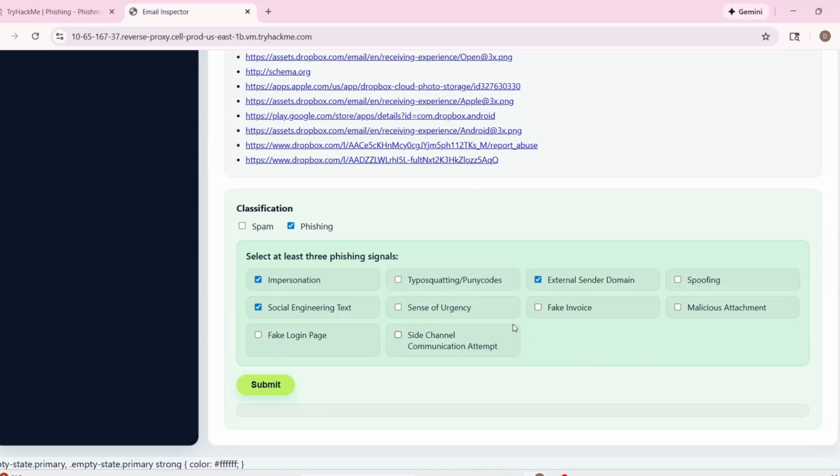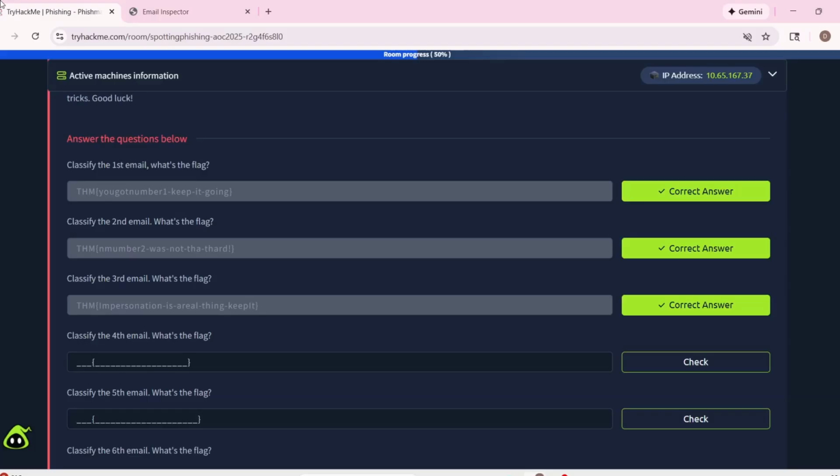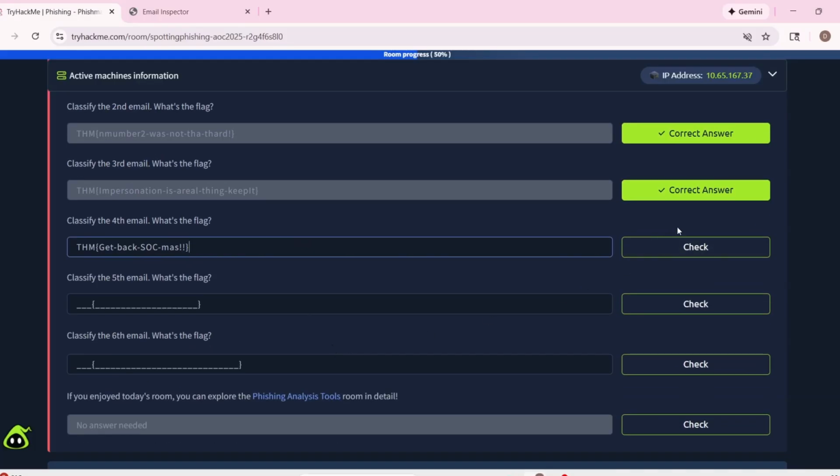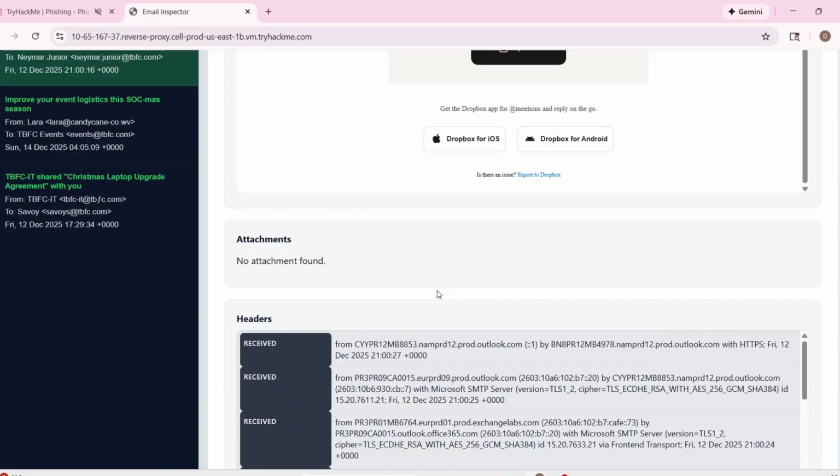Side channel maybe. Malicious attachment, there is not. Spoofing, not. Faking voice, no. There is no typo squatting, and no sense of urgency. Maybe some, but I can try. Alright, it's working. Can copy this one and put this one, and now we can go ahead with the fifth one.